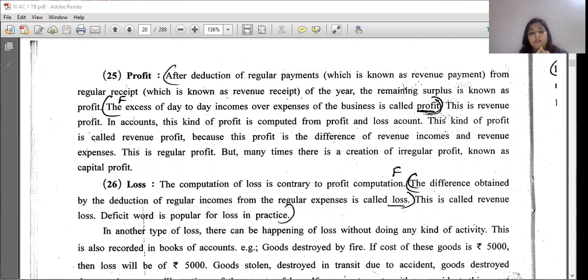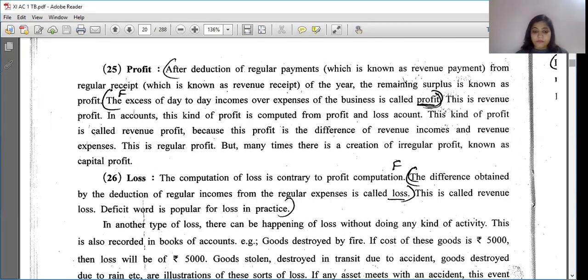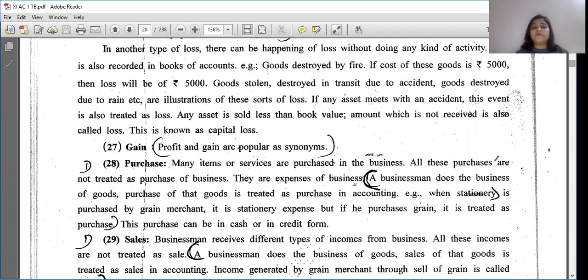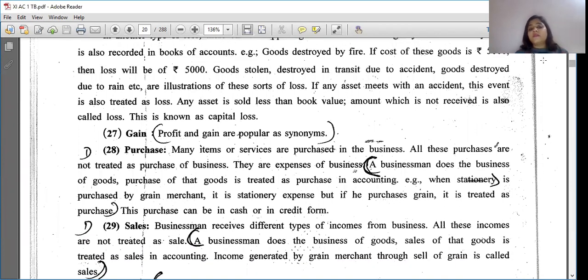I'll show you. So if the cost of the goods is given, goods stolen, destroyed in transit, etc., are termed as loss only. If any asset meets with an accident, this event is also treated as loss. Any asset sold for less than book value, where the amount is not received, is also called loss. This is known as capital loss. As you are earning profit through the sale of assets, we term it capital profit. Now wait and see. I'll show you.